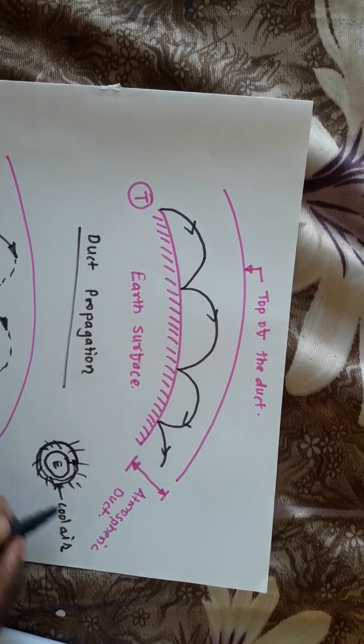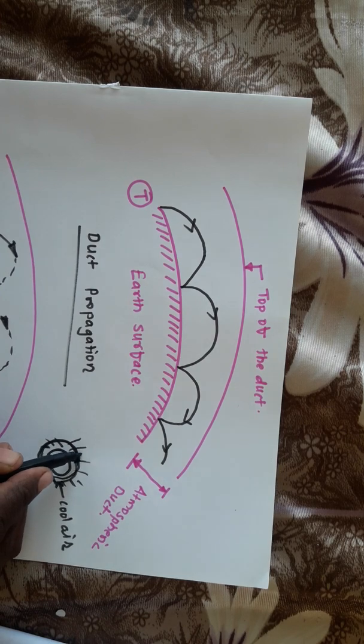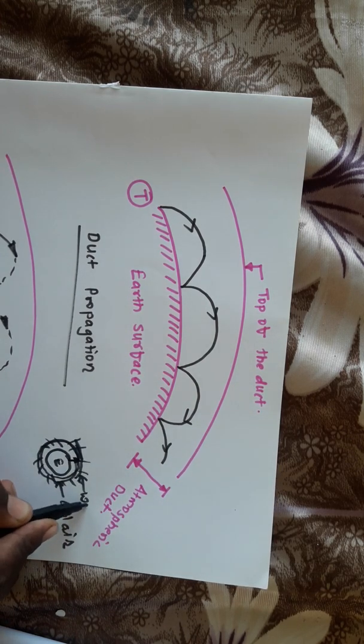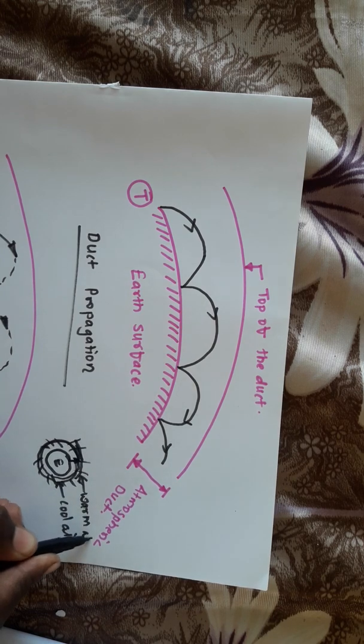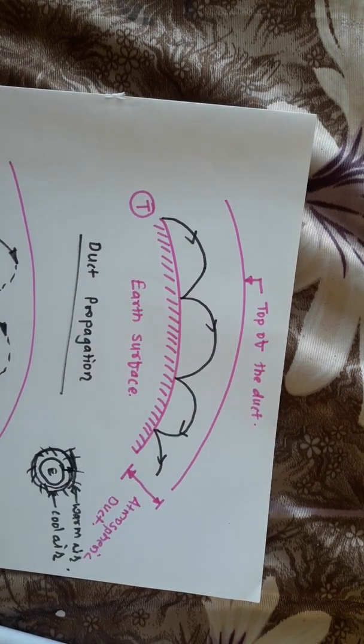If warm air is trapped above this cool air, then because of this warm air, the refractive index will decrease suddenly, and this decrease in the refractive index is applicable for propagation of the signal from one point to another point.